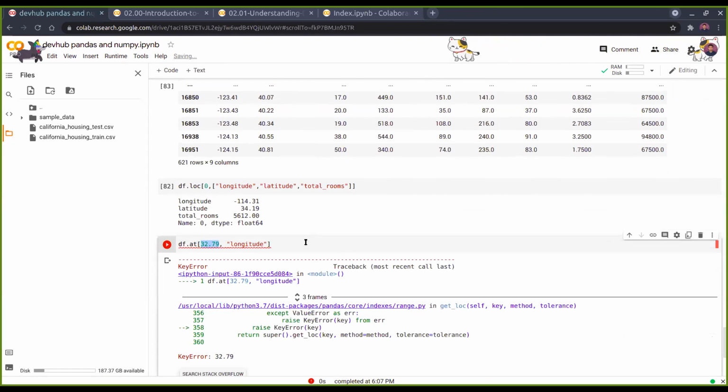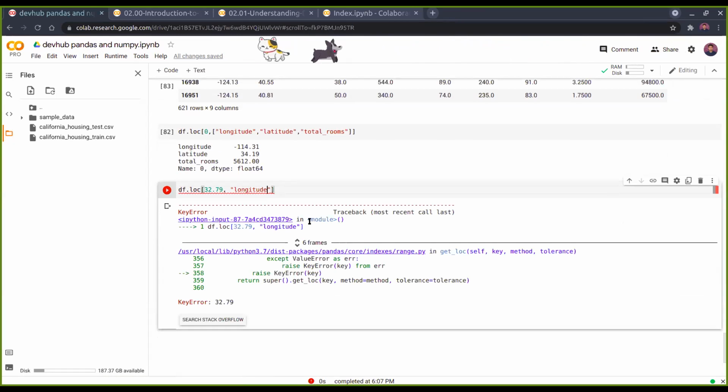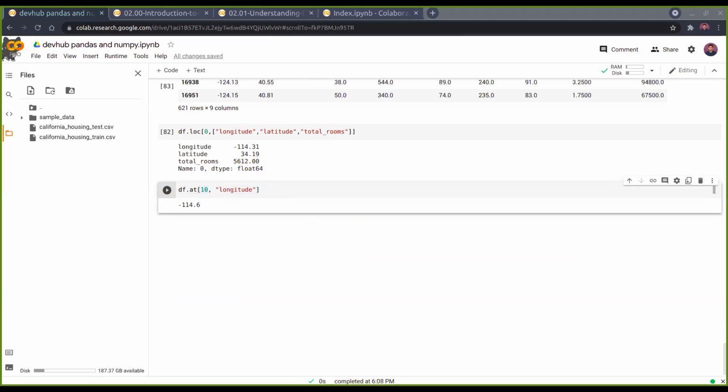The first argument is the row value and the second is the column value. So just put in any integer there, say 10. It would return the longitude value of the 10th row. So this happens by at. You can directly specify which row and which column you want to extract.